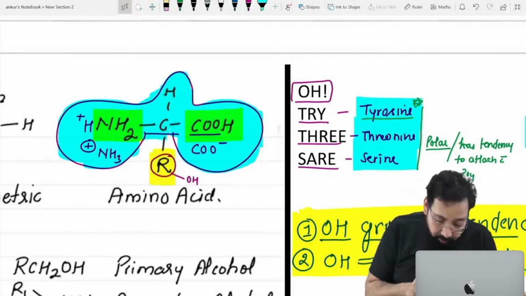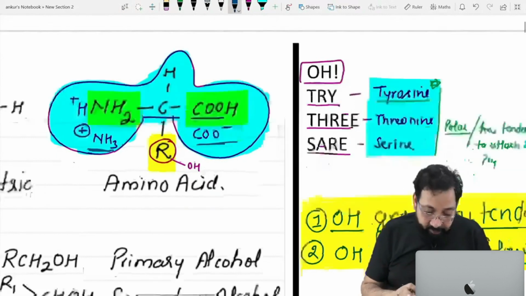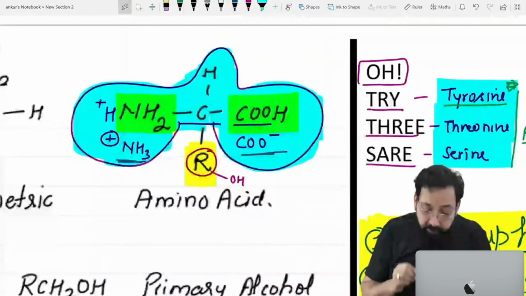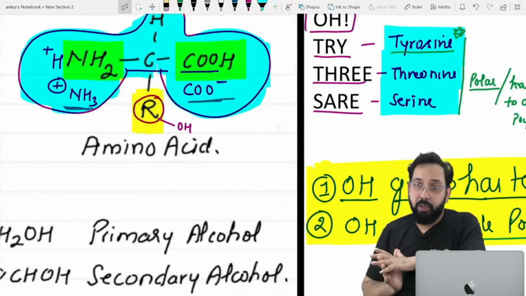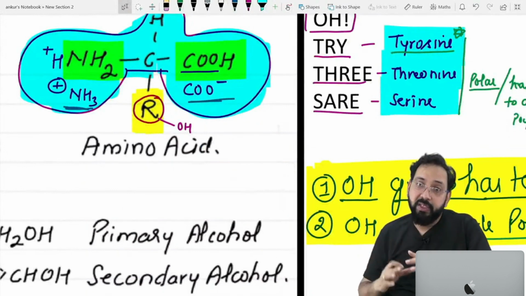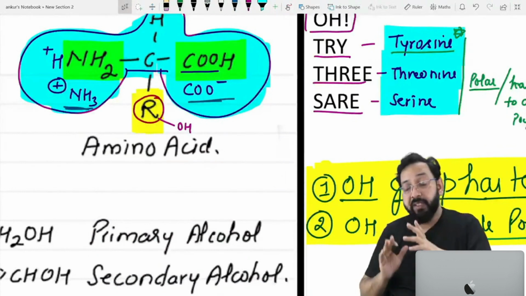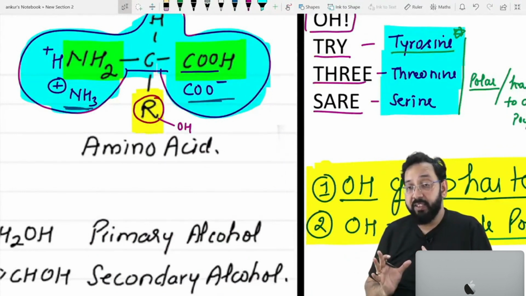So Ayush, this is the positive charge and negative charge. If I say an amino acid is polar, it means the side chain is polar. If I say an amino acid has an OH group, it means the side chain has an OH group. If I say acidic amino acid, its side chain has an acidic group.